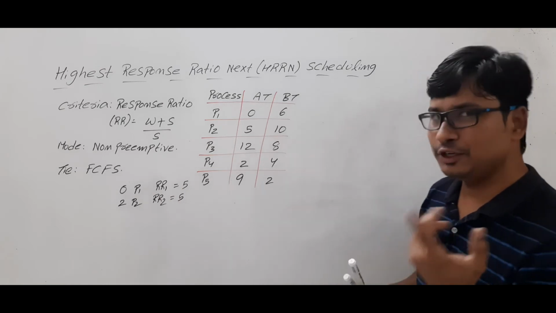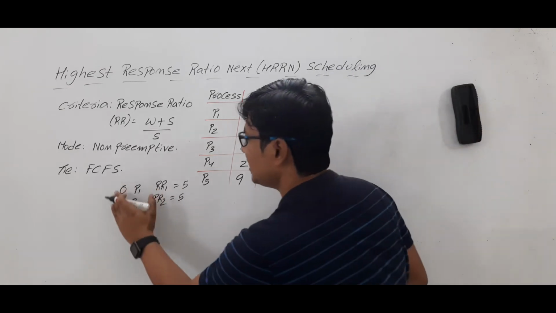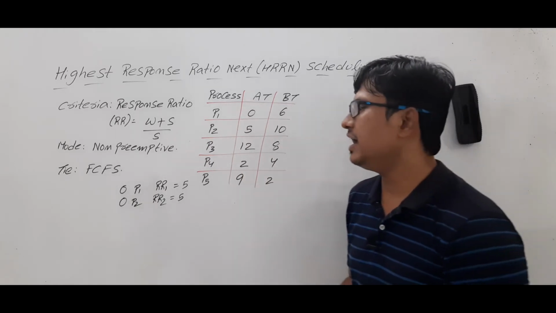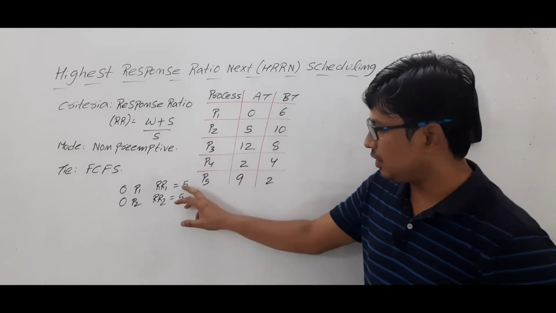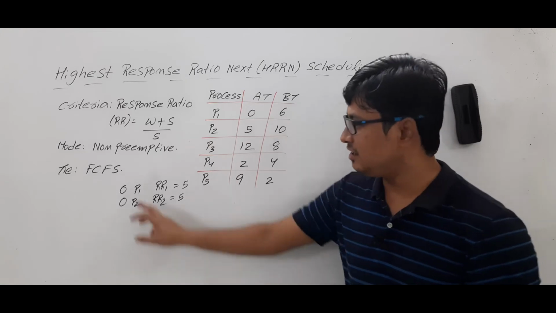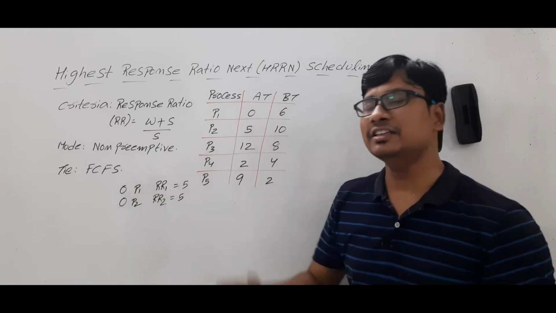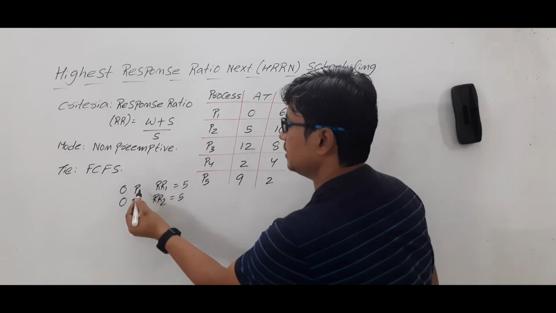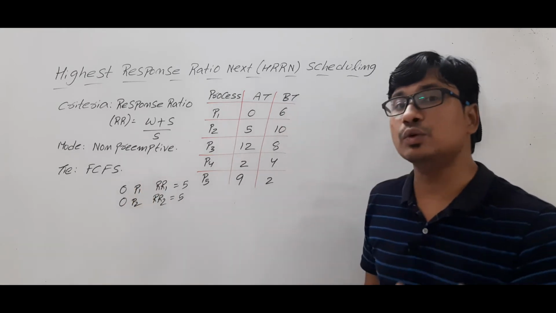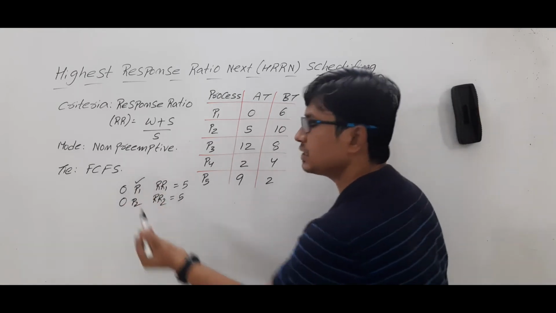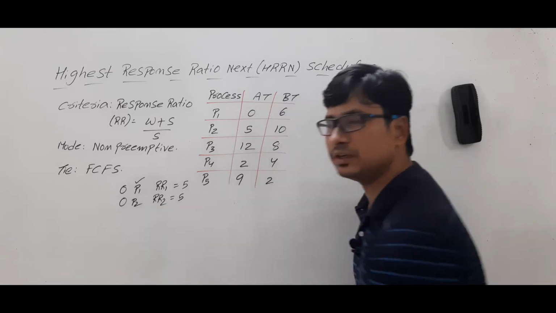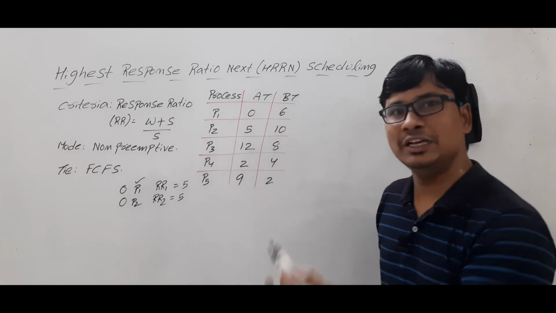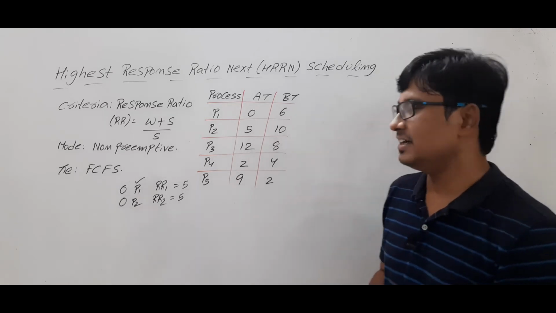Let's assume that you will be much tricky, sir. Let's take that both the process have arrived to the ready state at 0 units of time. Now, response ratio, there is a tie. Arrival time is a tie. Then which process will be dispatched? Then we will look at the process ID, P1 and P2. Which has the lowest ID? P1 has the lowest ID because this is 1, this is 2. 1 and 2, which is less? 1. So this process will be dispatched to the running state.